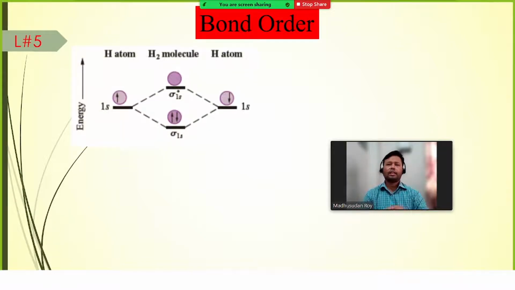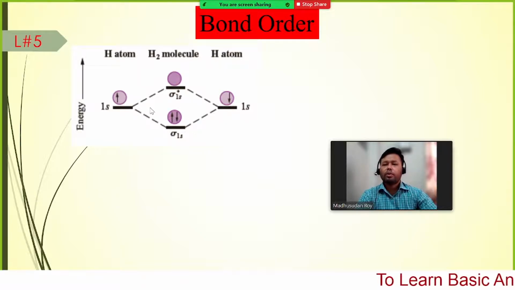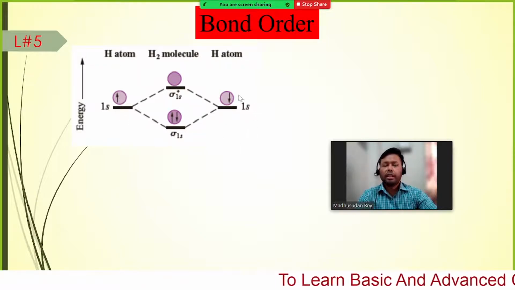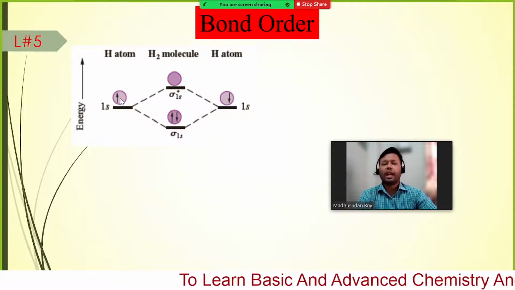So here you can see the hydrogen molecule. We have 1s1 and 1s1, two different hydrogen atoms.